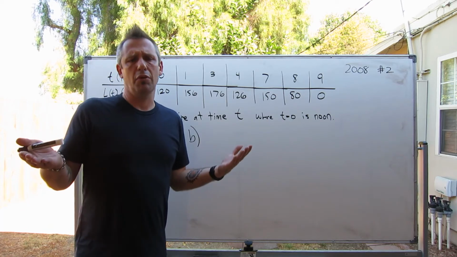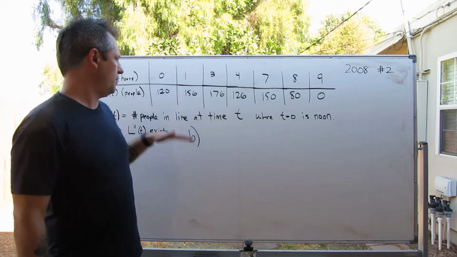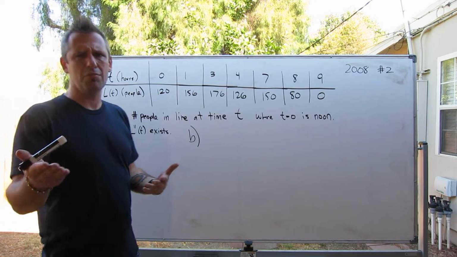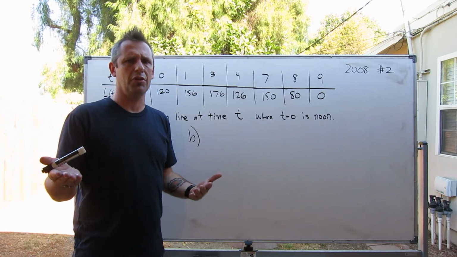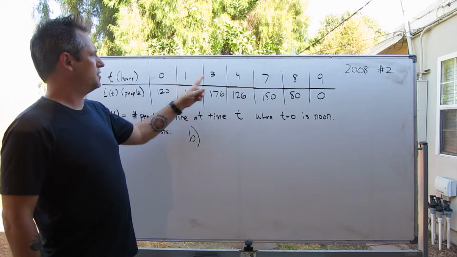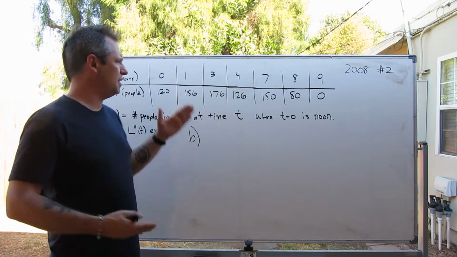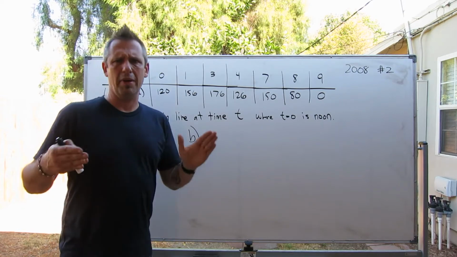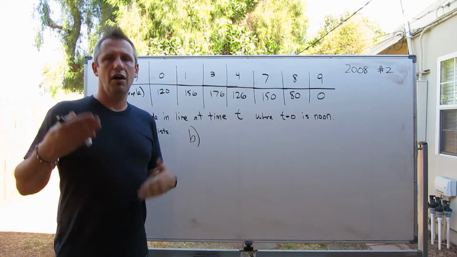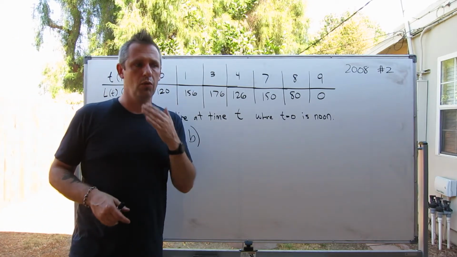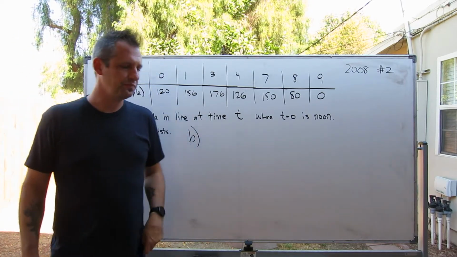Now, one reasonable thing to do, if nobody told you anything, would be to just average these numbers, but there's something that stops us from being able to do that. The fact that the time between 1 and 3 is longer than these other times means we don't actually know what's going on at all of these other times to be able to figure out what the real average is.